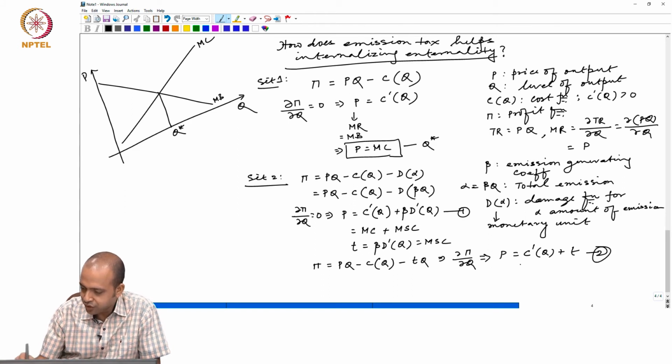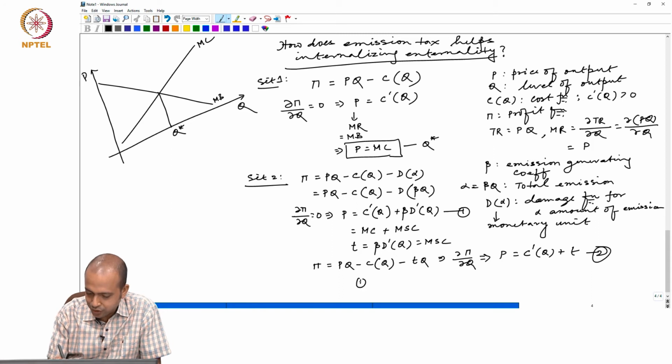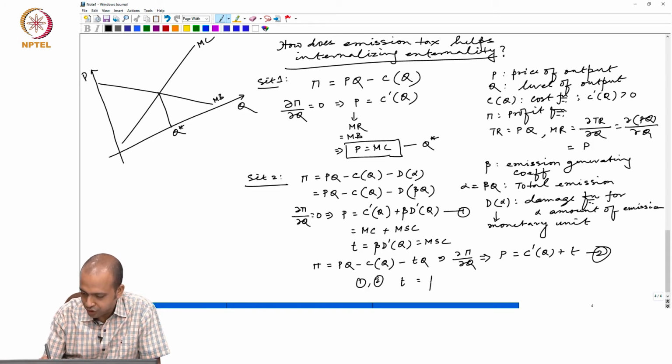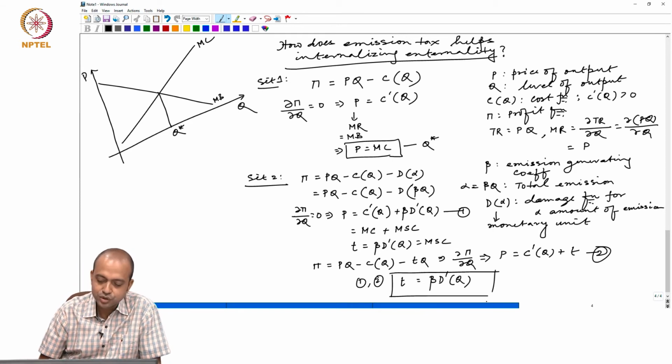From this you can understand that T should be equal to beta D'. So, tax should be imposed at a level at which T equals beta D'.